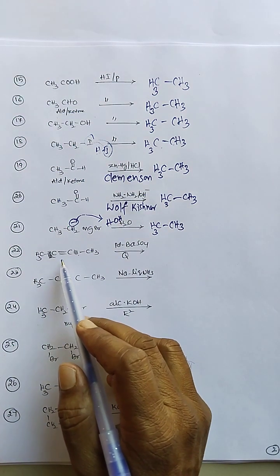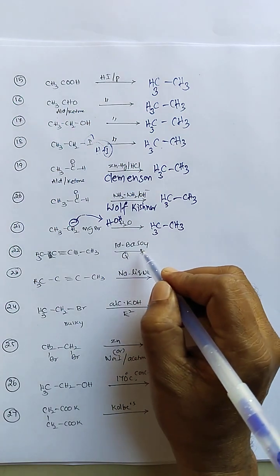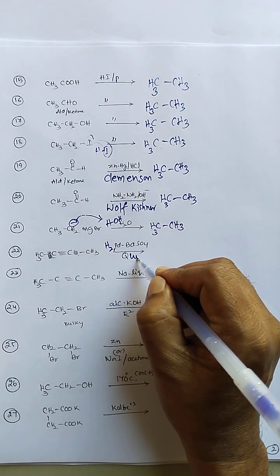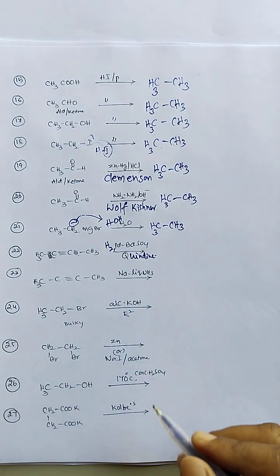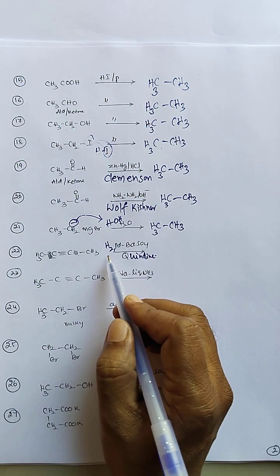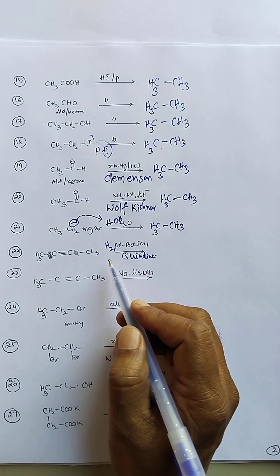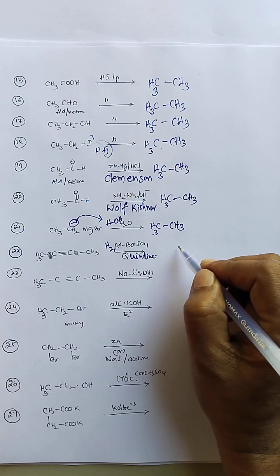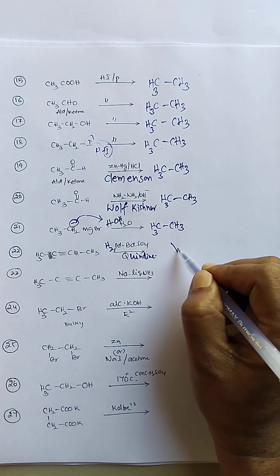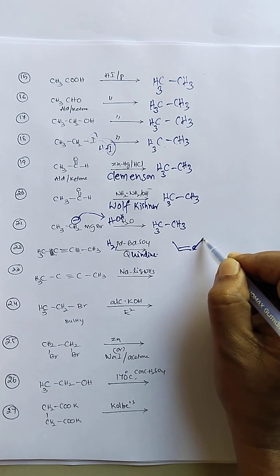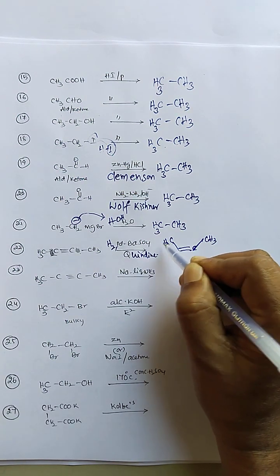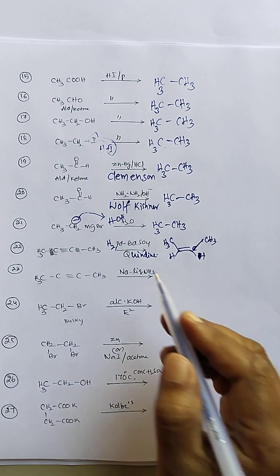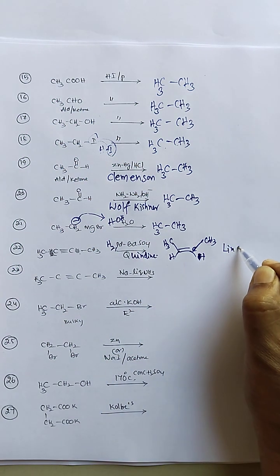Here, 2-butyne undergoes reduction with palladium hydrogenation. Hydrogenation in the presence of palladium and barium sulfate and quinoline, which is a catalyst poison. Here the hydrogenation is stopped in the middle of the reaction, therefore partial hydrogenation takes place. It is a stereospecific reaction, so only cis hydrogenation takes place here. Therefore we get cis-2-butene. Palladium and barium sulfate is called the Lindlar catalyst.